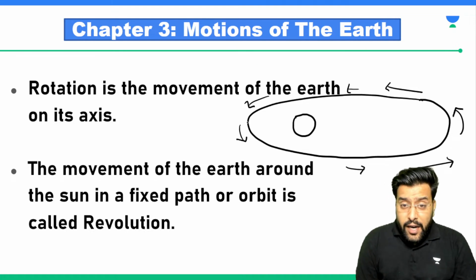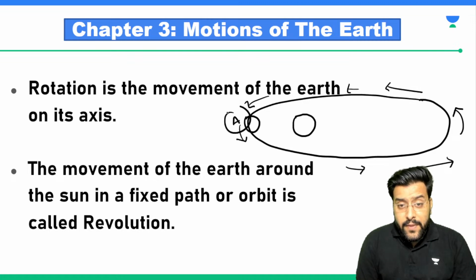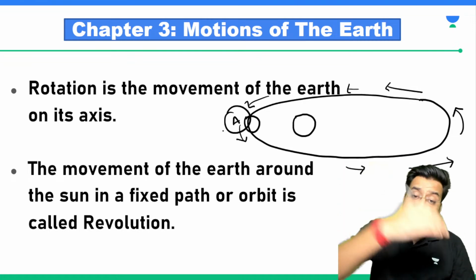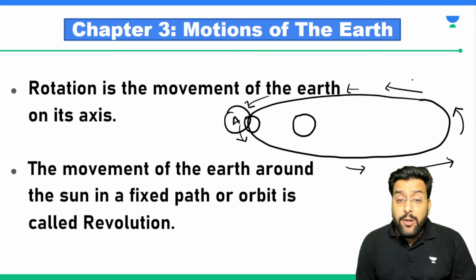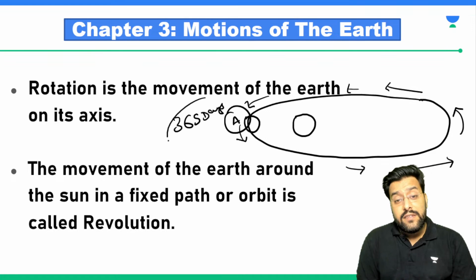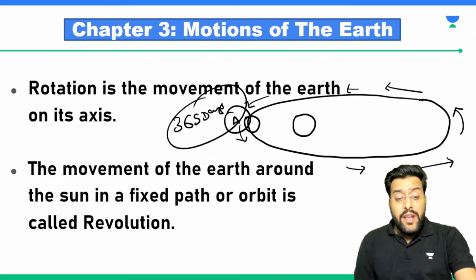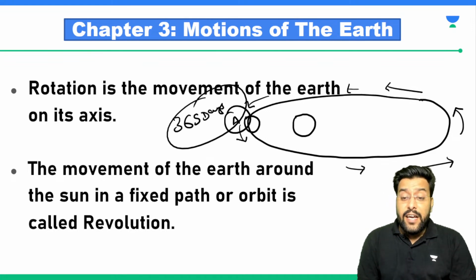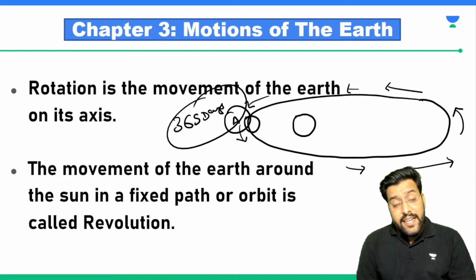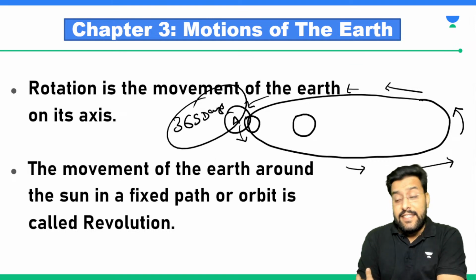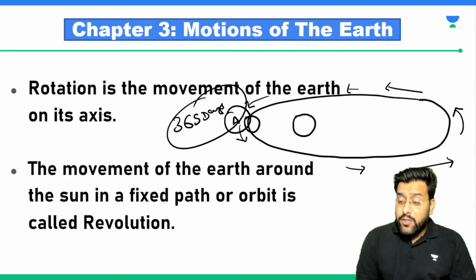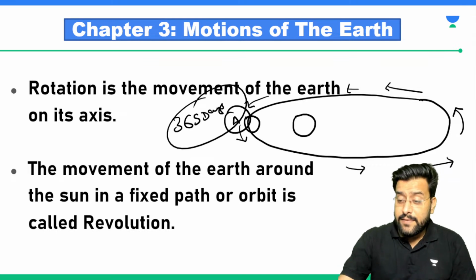So for example, the earth starts from this point A. It will move around the sun and will come back to this point A again after 365 days. So when the earth completes one circular movement around the sun, this is known as our revolution. And this revolution, we'll understand in a while, becomes the reason for change in seasons. Are we clear with the basic idea?